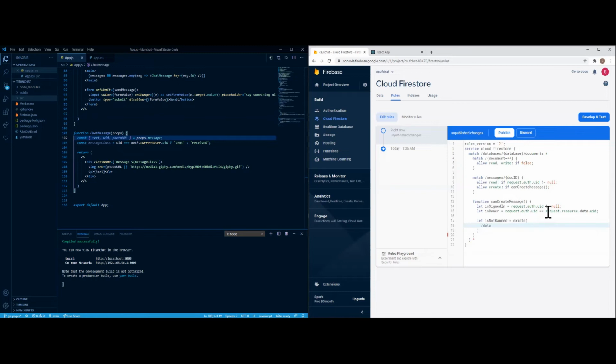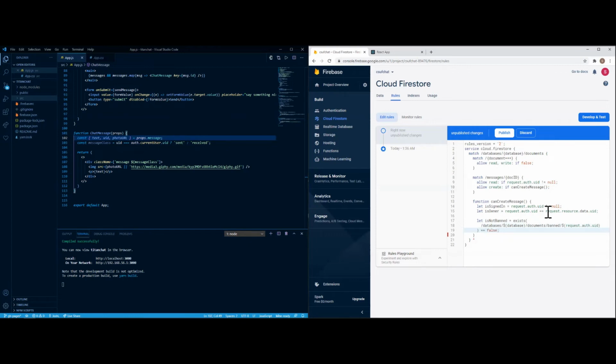So we'll reference the databases, and then reference the database to documents, band, and then just request.auth.userID, and then this is all if it's false.